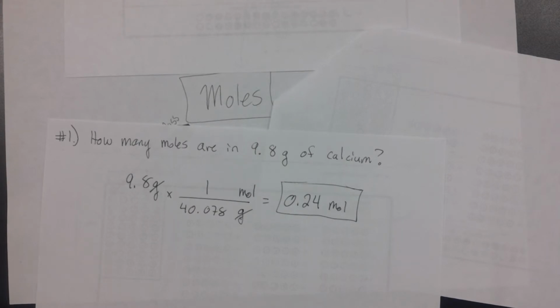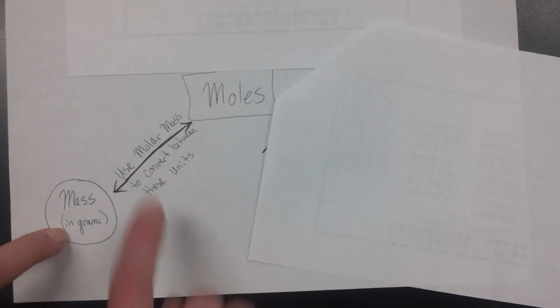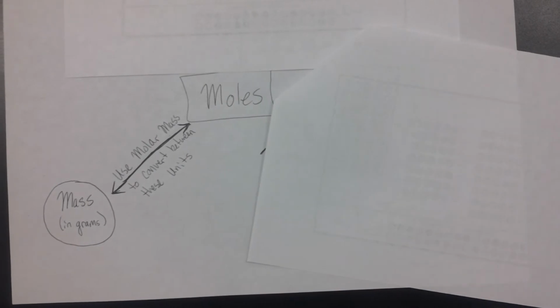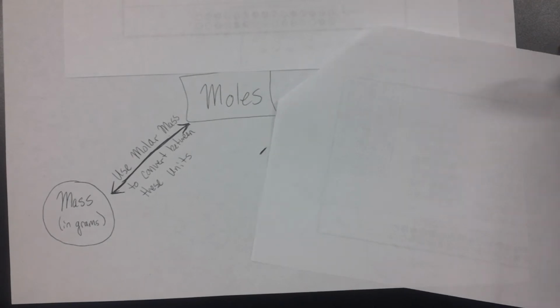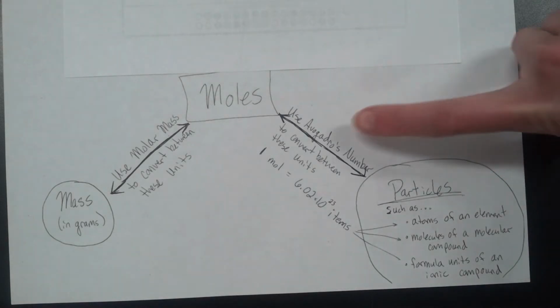The main point I want to make is that when you're going between mass and moles, you're going to use that molar mass that you can calculate from the periodic table. Now, another possible unit that we could convert moles into could be particles. And this is kind of the counting aspect of this measurement. So recall that there's a mass measurement, there's a counting measurement, and there's a volume measurement. Like if we picture a bag of rice, we could measure mass, volume, or count the little individual grains. And so with moles into particles, that's when I use Avogadro's number as my conversion factor.